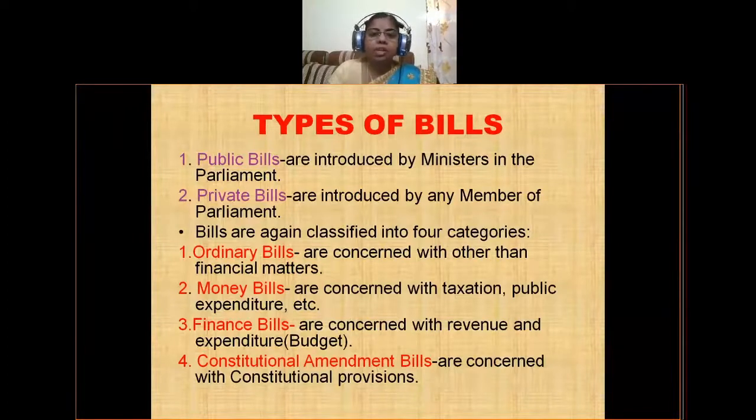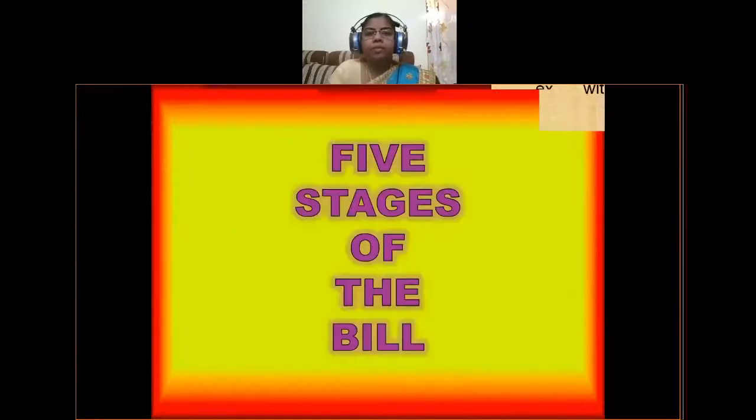So the bills which are concerned with the amendment of the constitution can be called constitutional amendment bills. So this is the brief description of types of bills. Okay, so let us move to the 5 stages of the bill. Every bill has to pass these 5 stages before it is converted into a law.